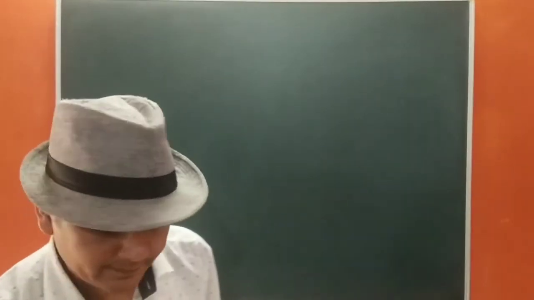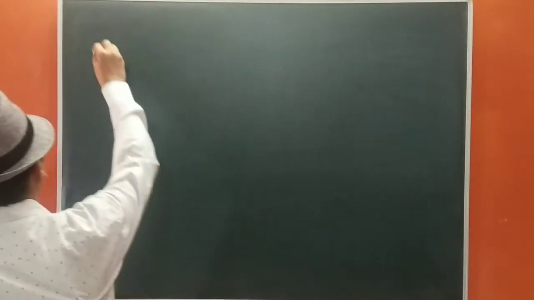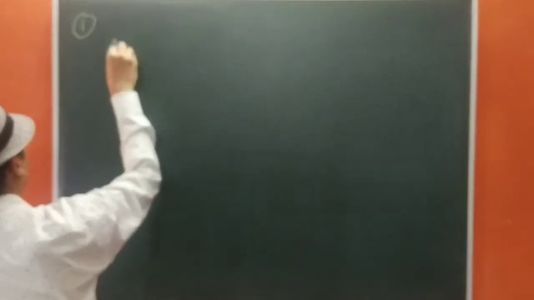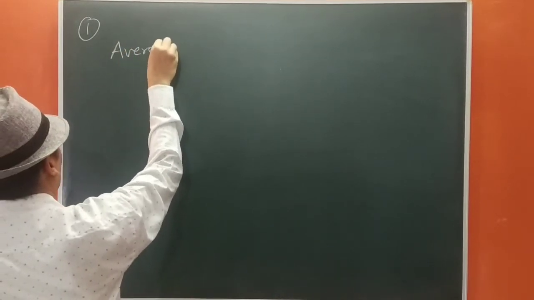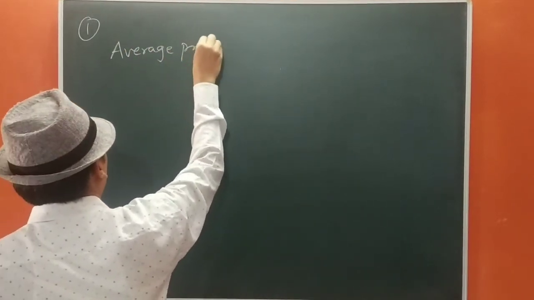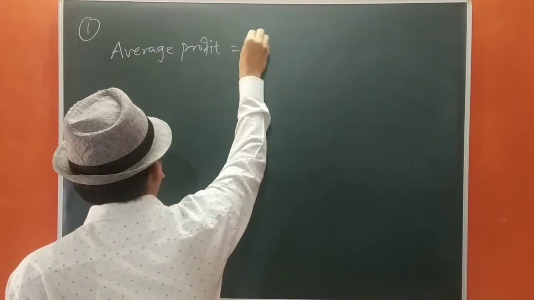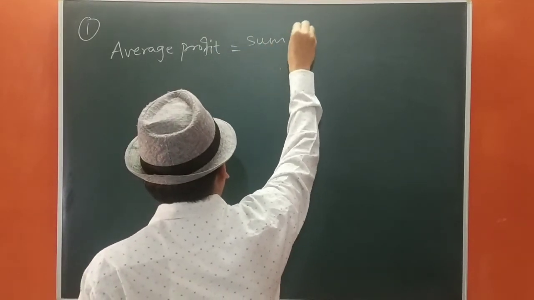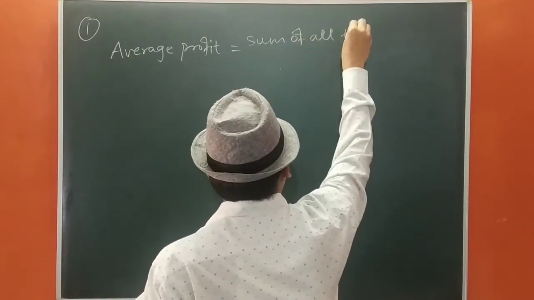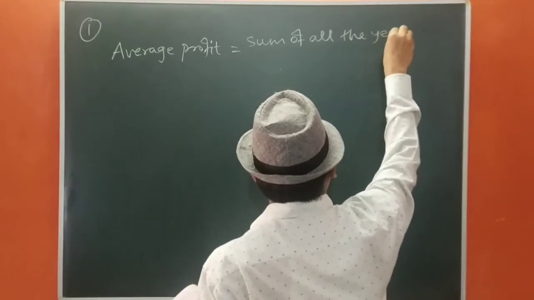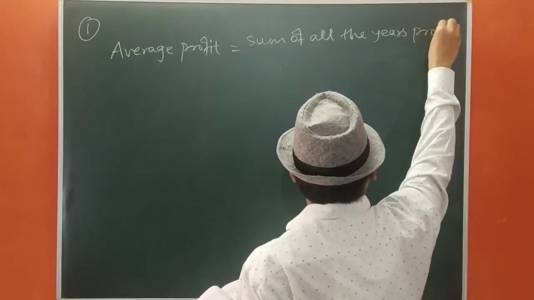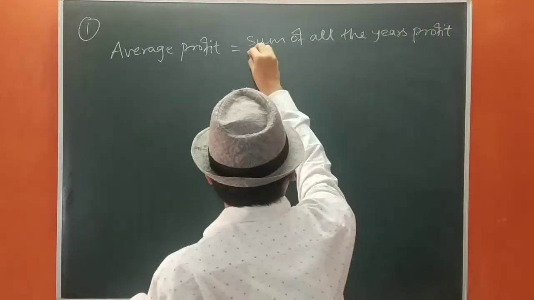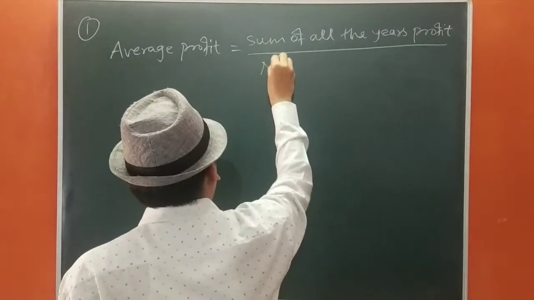Our formula is average profit equals sum of all the years' profit upon number of years.